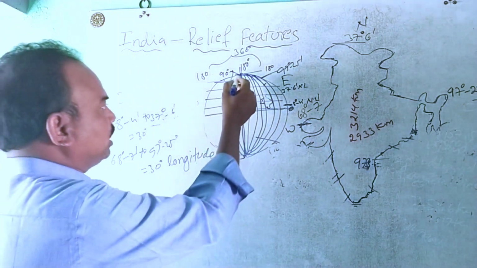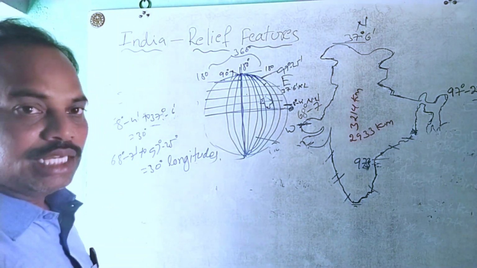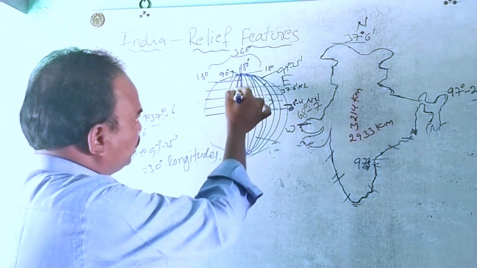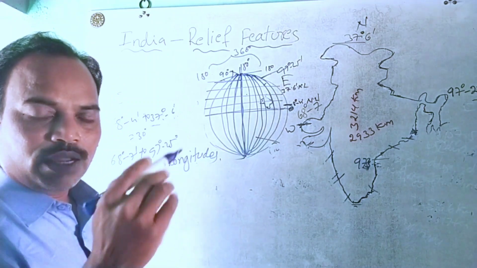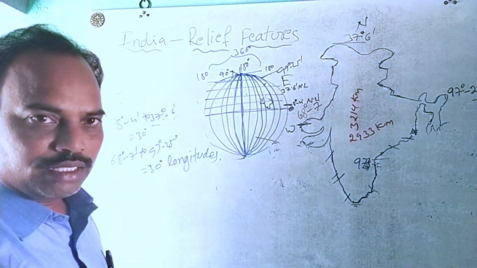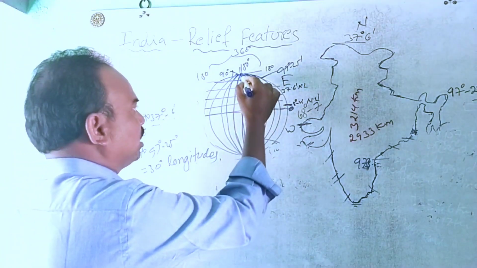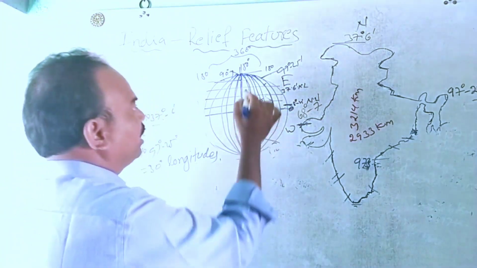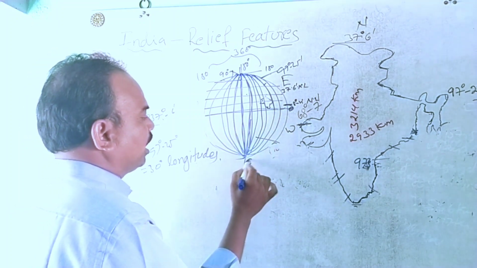During the rotation of our earth, each and every longitude comes in front of the sun. Automatically the sun rays directly fall on that longitude. For example, this is considered as the first degree longitude.